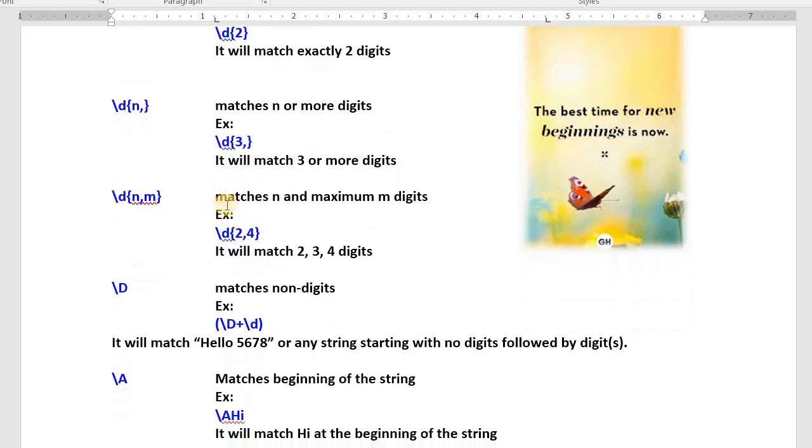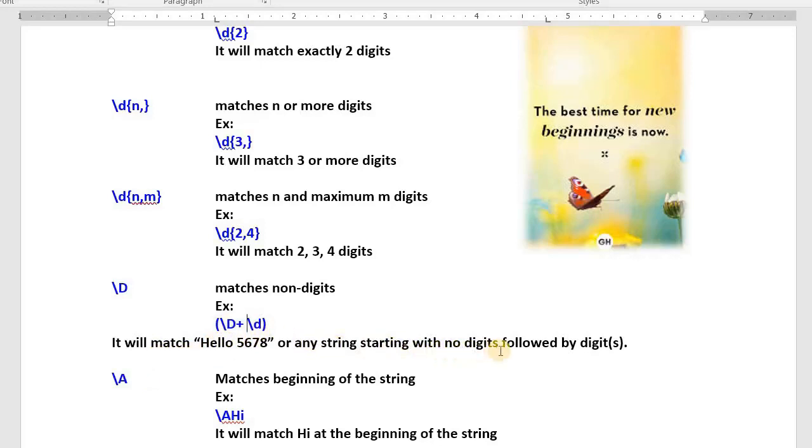Next, \D matches non-digits, anything other than digits, followed by one space, followed by \d digits. It will match hello, which is non-digits, then one space, afterwards digits.